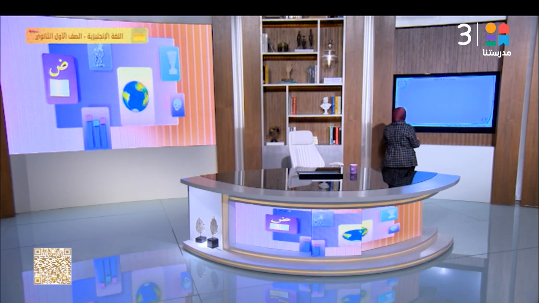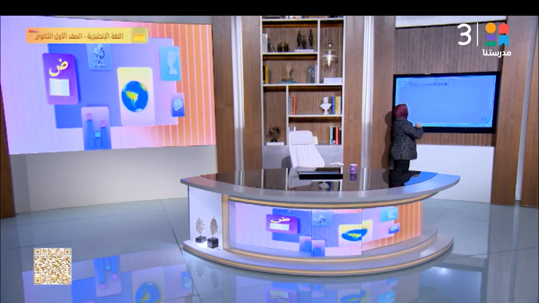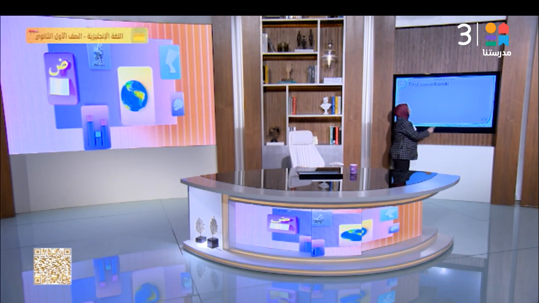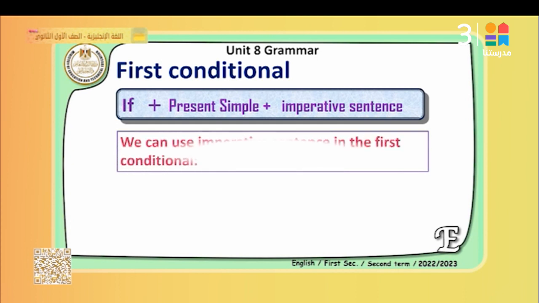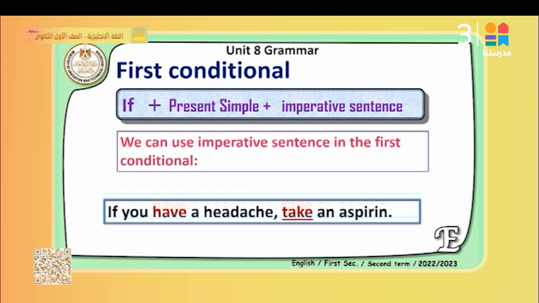Now let's have another example. Let's have another example here about the first conditional. The first conditional expresses if present simple imperative sentence. What's imperative sentence? Imperative sentence, the command sentence. So we can use imperative sentence in the first conditional.